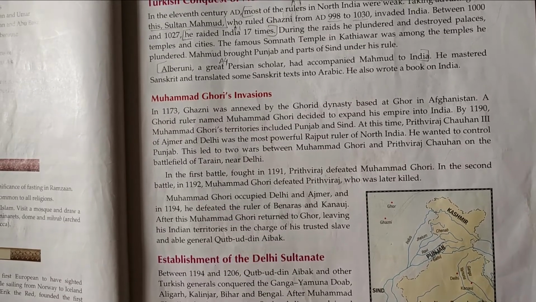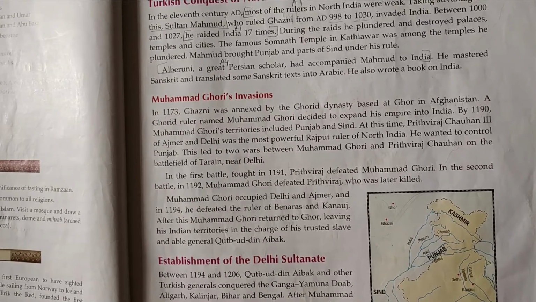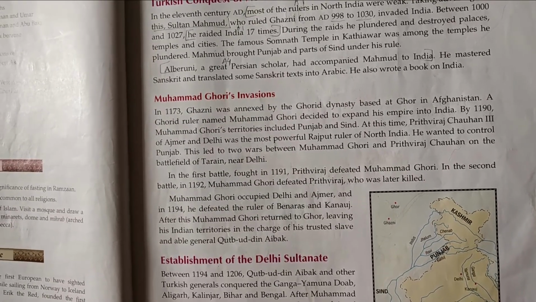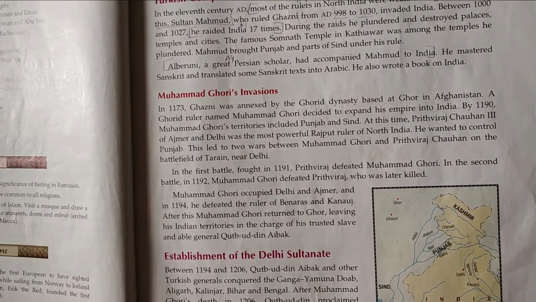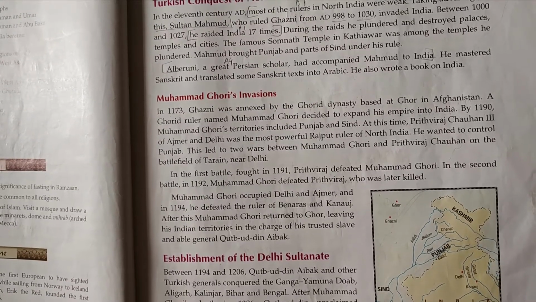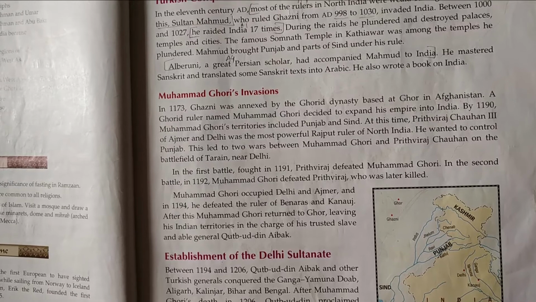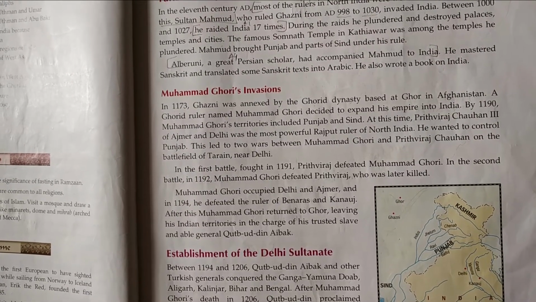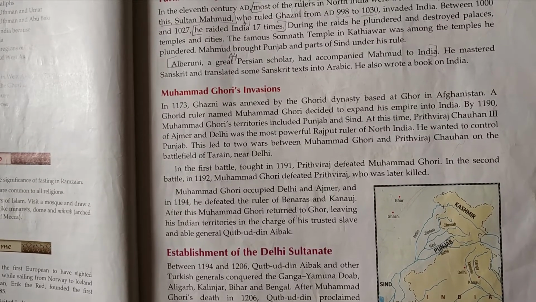And this led to wars between Muhammad Ghori and Prithviraj Chauhan. They both had a battle for Punjab. And then on the battlefield of Taran near Delhi, they had a battle.